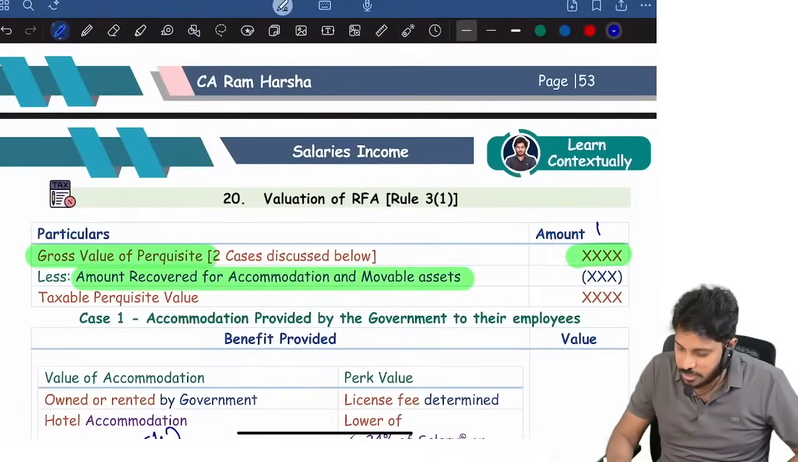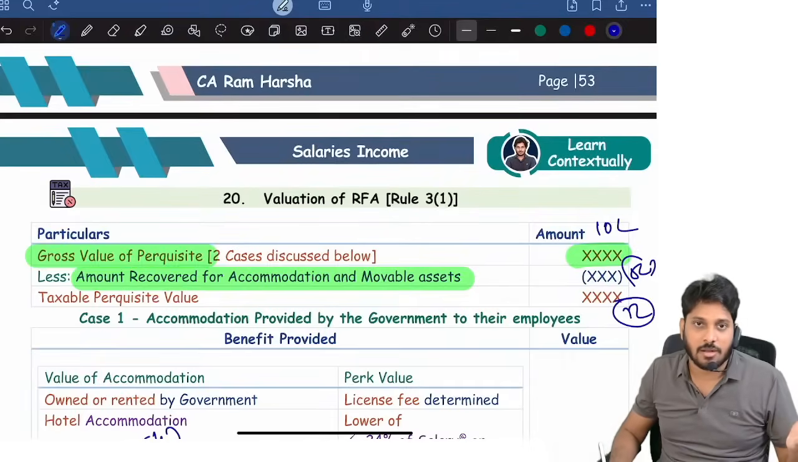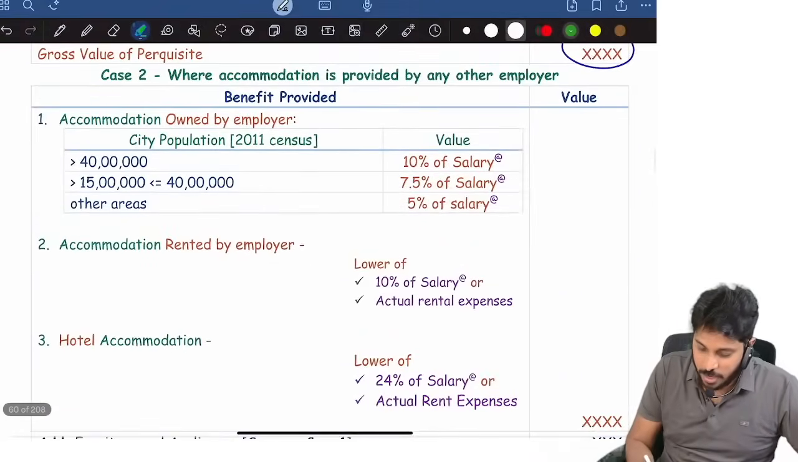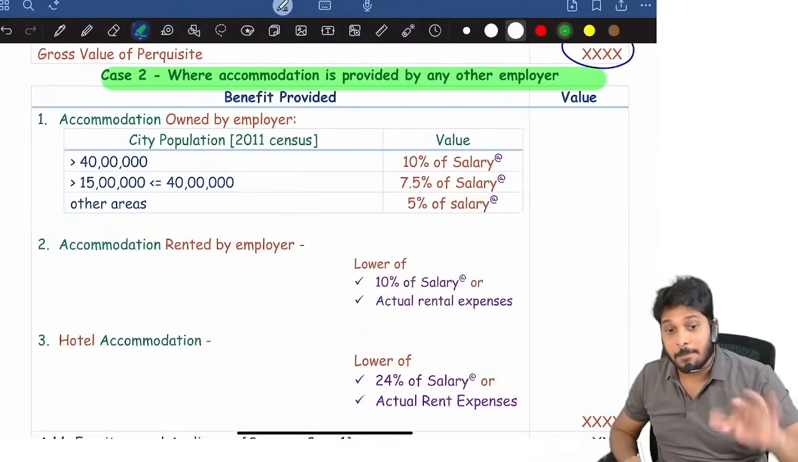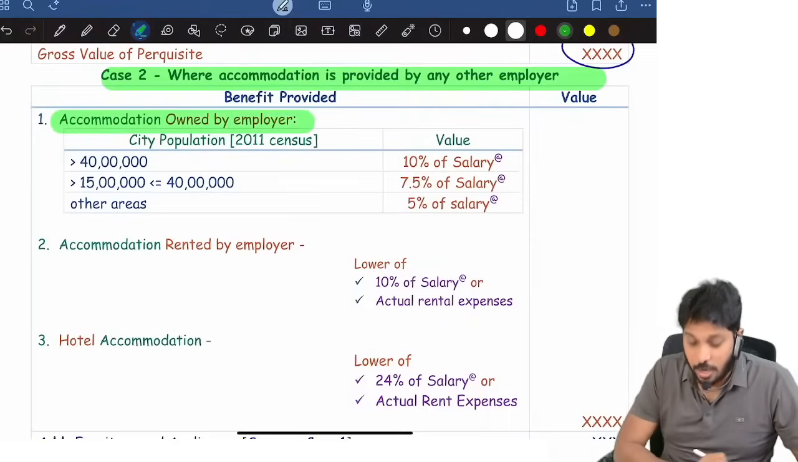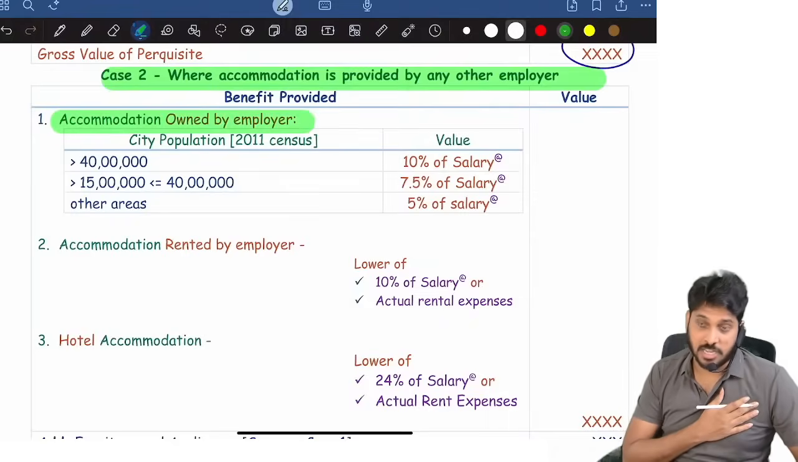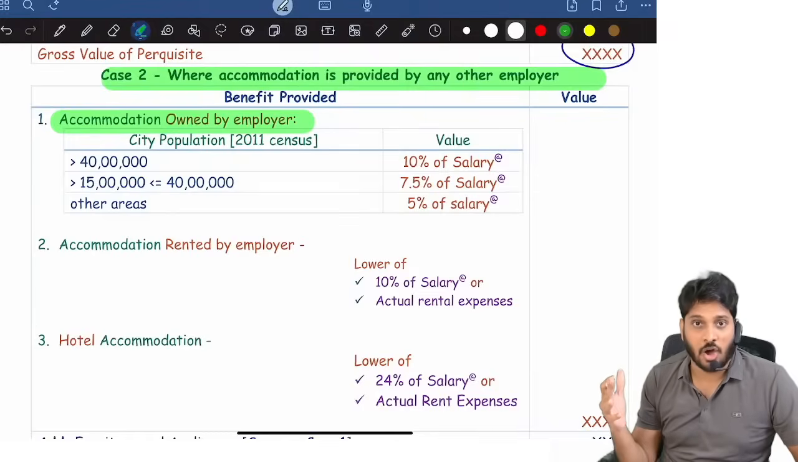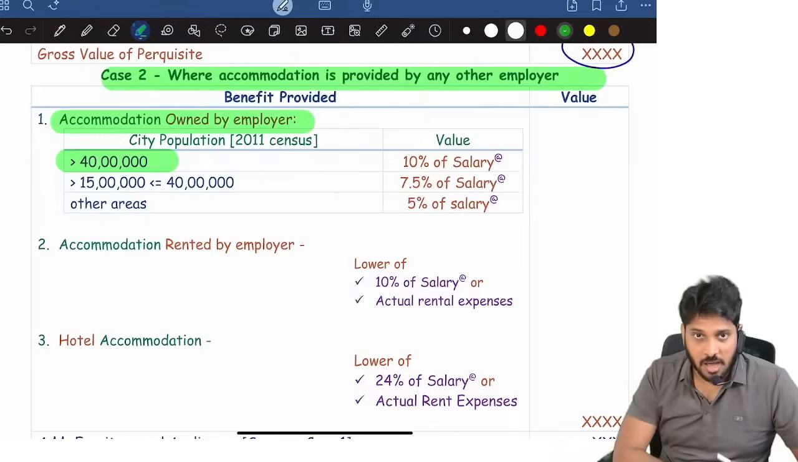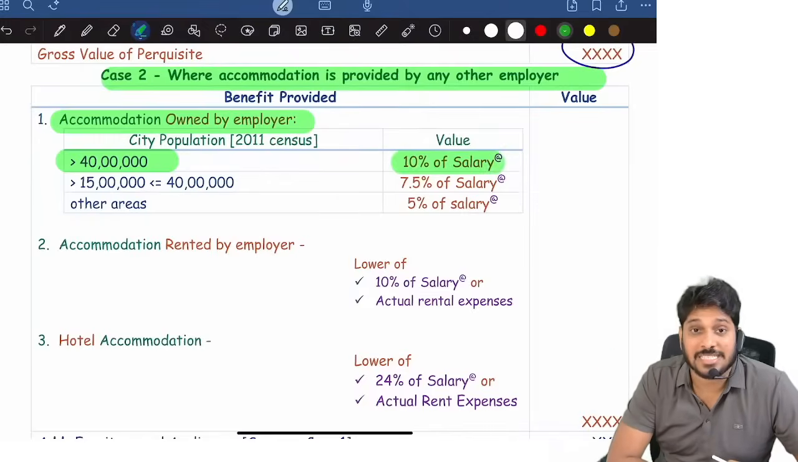For example, gross value is, let us assume, 10 lakh. Amount recovered is 5 lakhs from the employee. 5 lakhs is only RFA taxable. Over. For example, where accommodation is provided by some other employer, a private employer, okay, not government. Then where the accommodation is company's own property, company's own flat, company's own bungalow, and the city where the bungalow is there has more than 40 lakhs population,